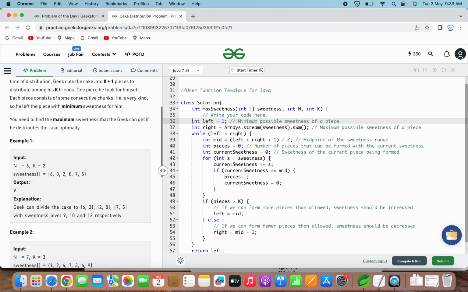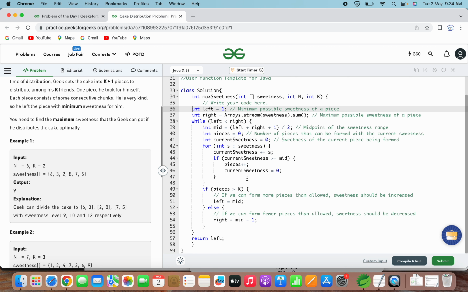Then in each iteration of binary search, the midpoint of the sweetness range is calculated. Then the sweetness array is traversed and the sweetness value is added until the current sweetness reaches the midpoint. At this point, a new piece is formed and the current sweetness is reset to 0. Whatever new pieces are formed, we keep adding to the piece count. This process continues until all sweetness values have been considered.